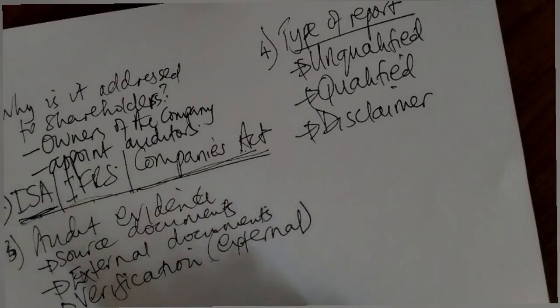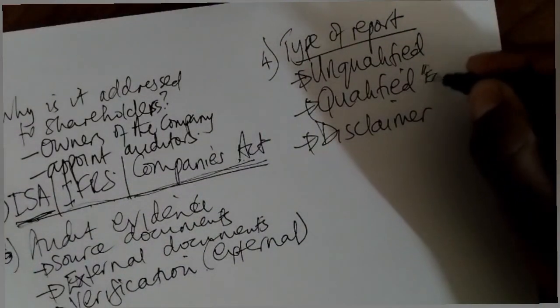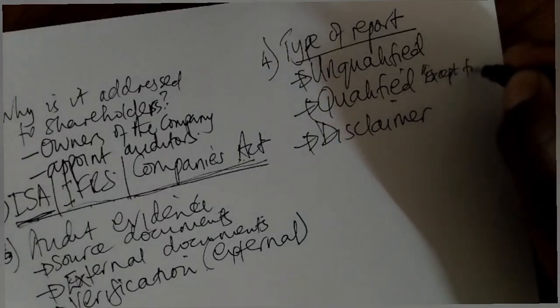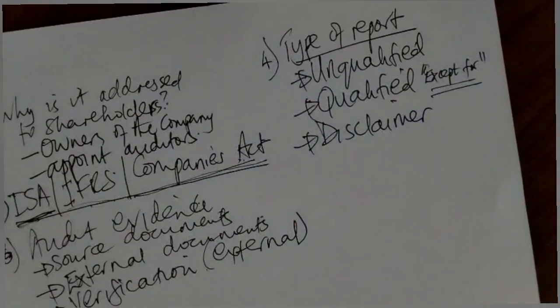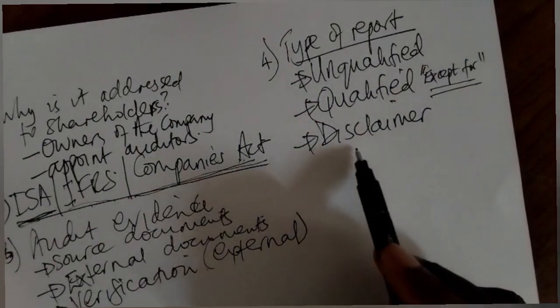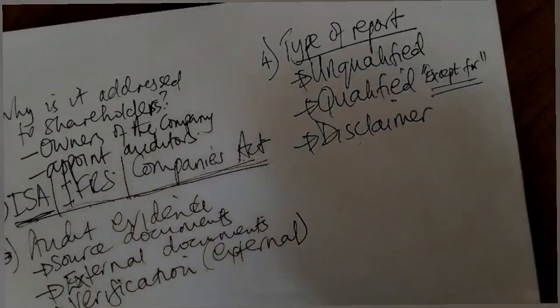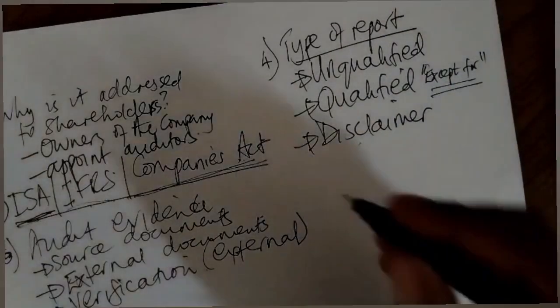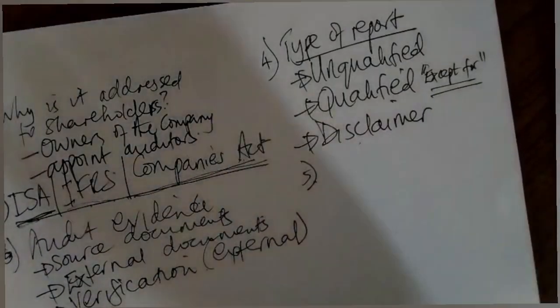If the report is qualified, how do you know that it's qualified? They will normally put an "except for." If they use "except for," then you will know that this report is qualified. But if it's a disclaimer, the auditors will not express an opinion at all. Okay, now if I come back to this question, I think there's only one that I didn't answer here on this particular paper.